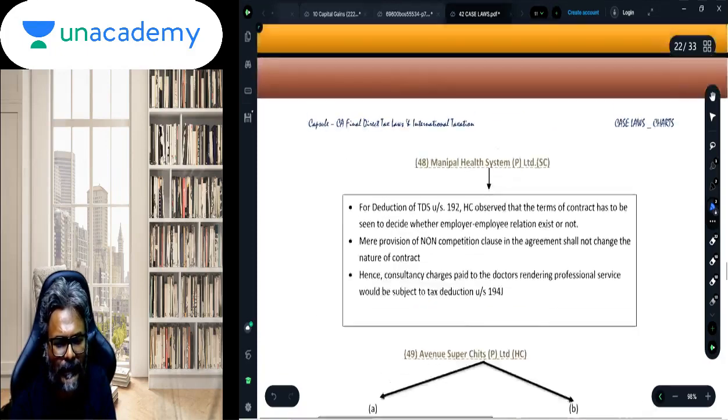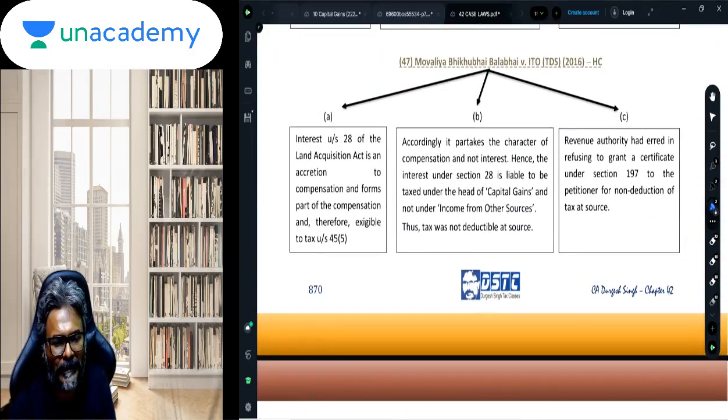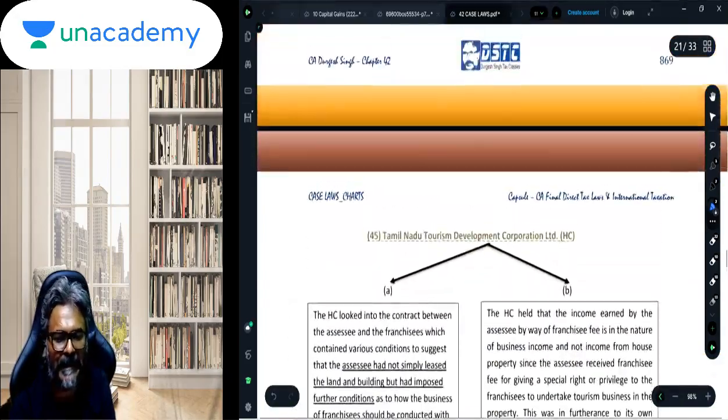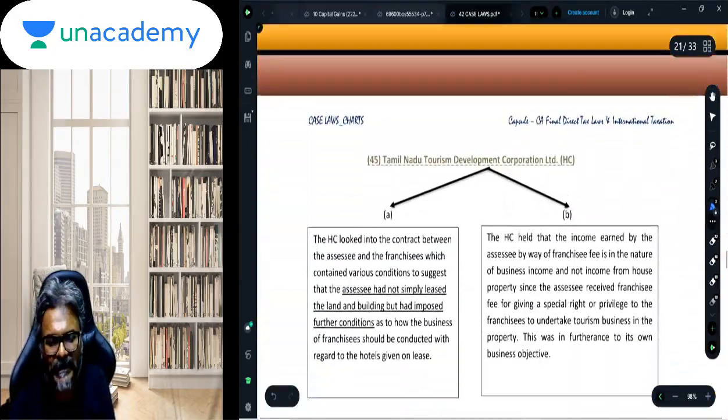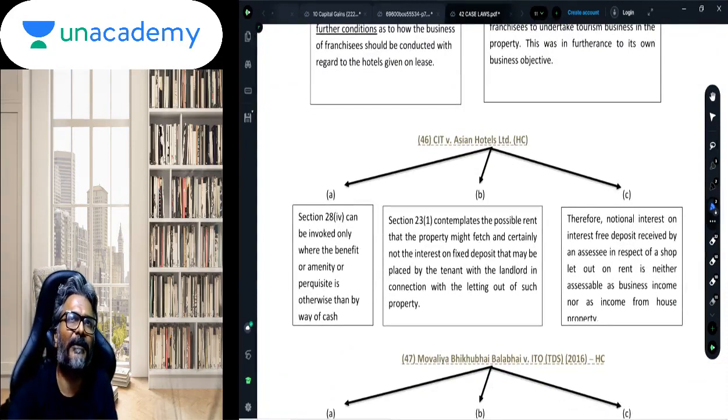Okay. So students, that is what Manipal Health. You can just read it, students. And that is all, students. In this context, we are done with the case law. 2 or 3 case laws, I've just left over here. You can just do this one, students. They are very old case laws. Quickly run through the same, students.